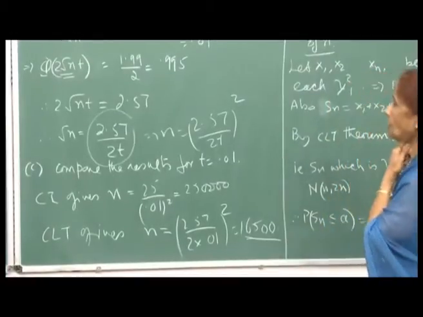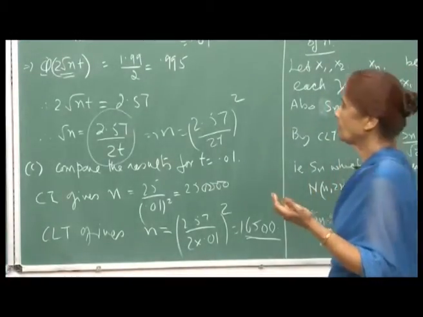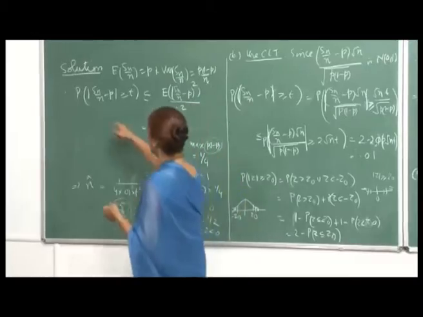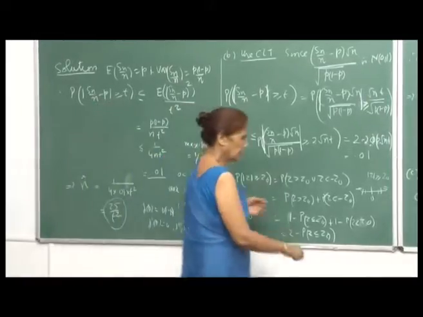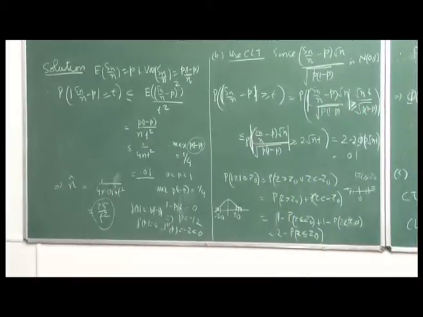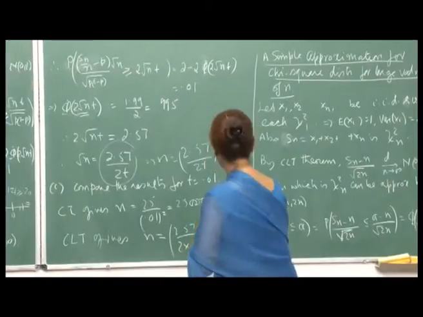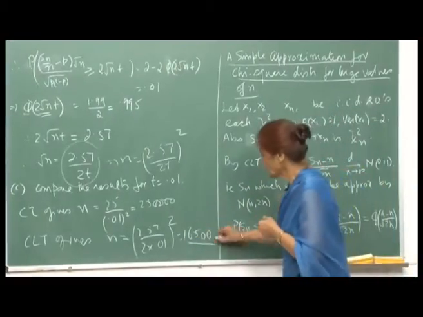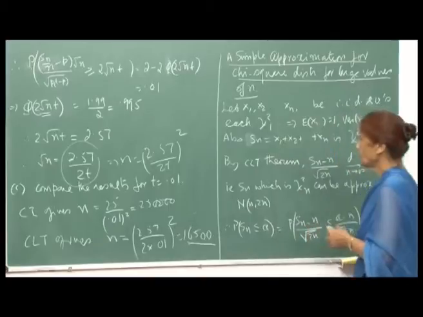So, if you want the sample size such that S n upon n differs from p in absolute value by this difference, that means the probability that this is greater than or equal to t is less than 0.01. That number for the central limit theorem is much smaller compared to Chebyshev's inequality.